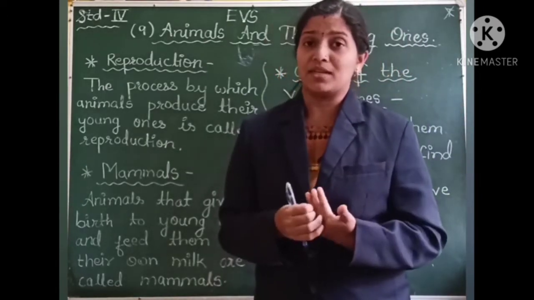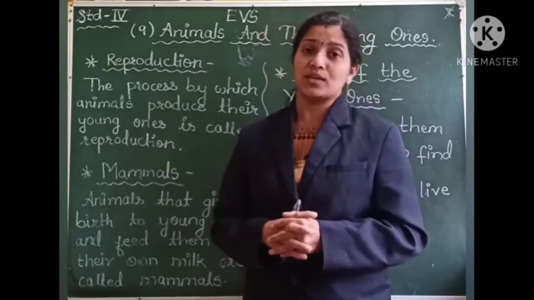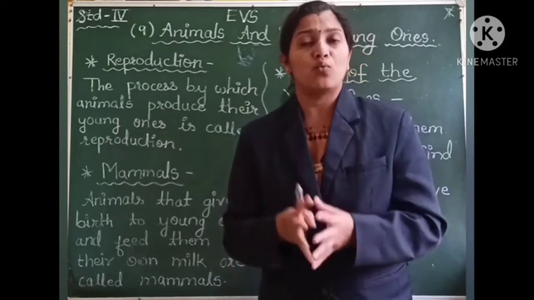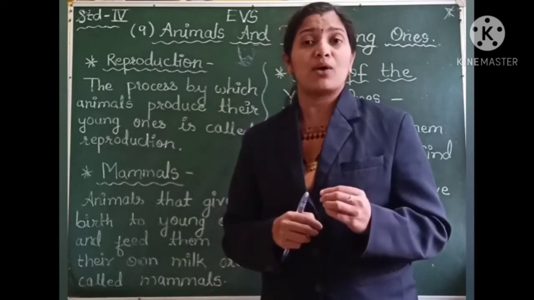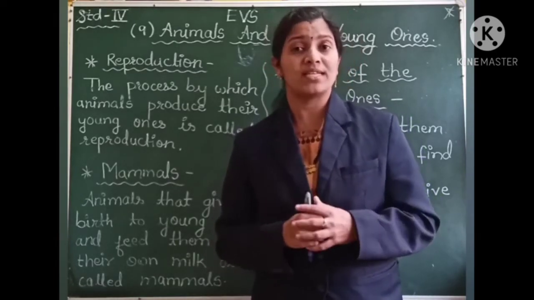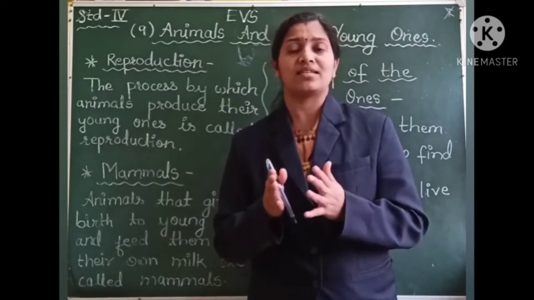There are some animals, some birds, which do not give direct birth to their young ones, but they give eggs, and the eggs are given warmth for a specific period, and then the young ones come out of these eggs. So these are the two ways by which reproduction takes place in animals.